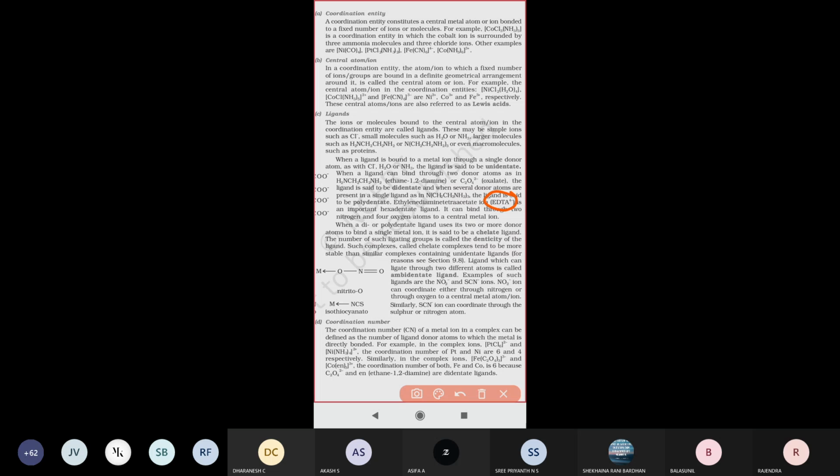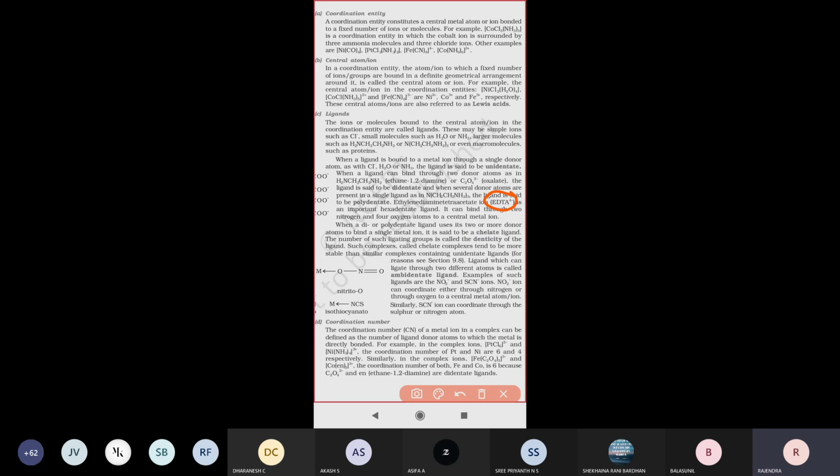So depending upon the number of donor atoms presenting on the central metal atom, we call them unidentate, didentate, polydentate, like that. Basing on how many donor groups are presenting there, we give these names.